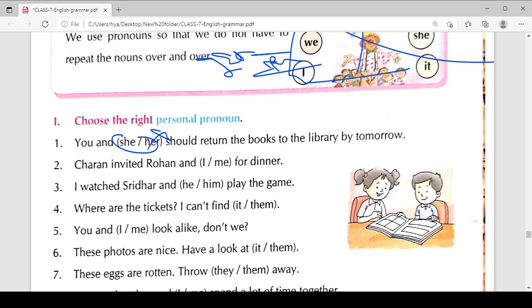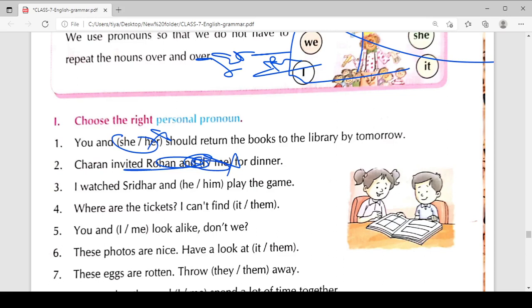Just have a look at this. Next: Charan invited Rohan and dash for the dinner. So Charan invited Rohan and I for the dinner. Here you cannot use me, because Rohan is a third person pronoun and it is used in the nominative case. So the other person pronoun also you need to use in the nominative case, not the possessive case.